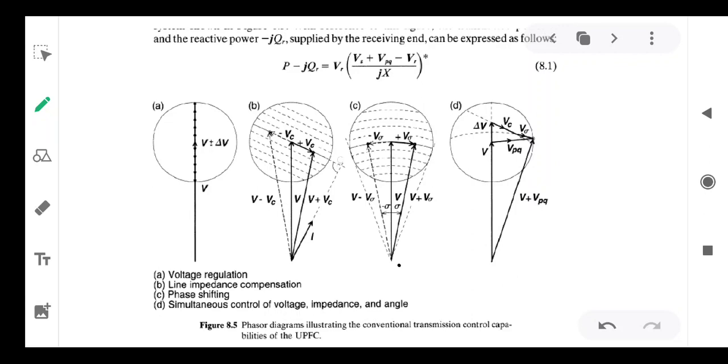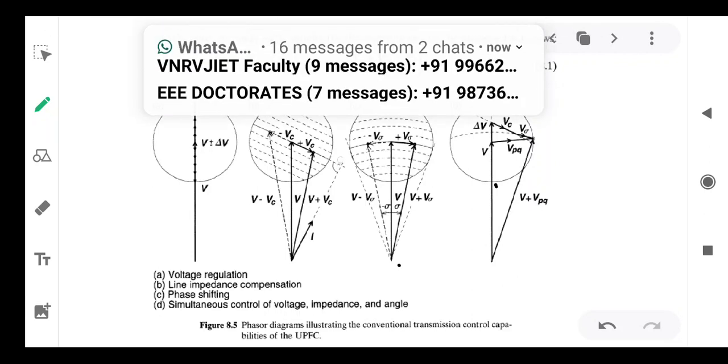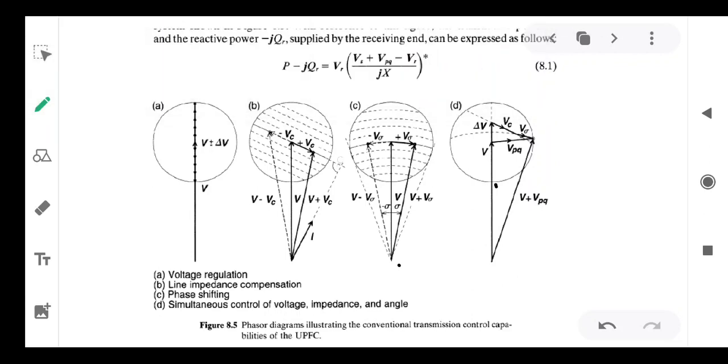In the last case, D, simultaneous control of voltage, impedance and angle. That possibility is there. You can control in multiple ways, such that you will get the most effective control.